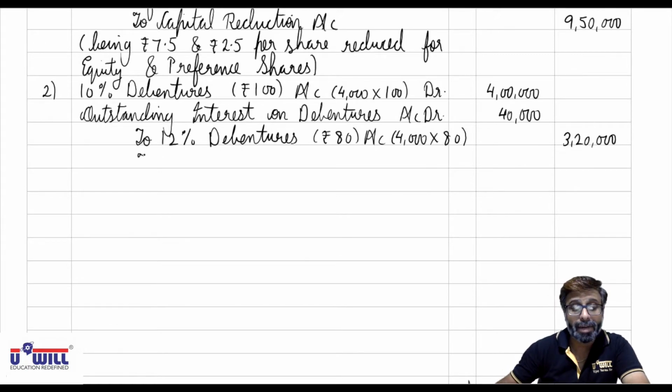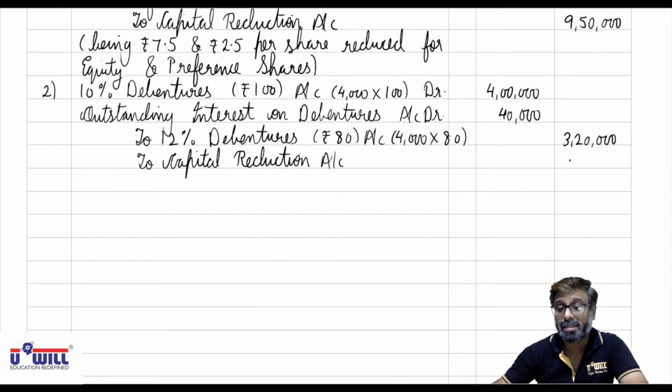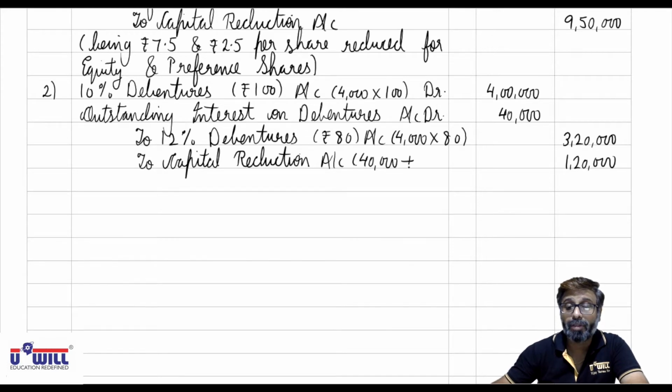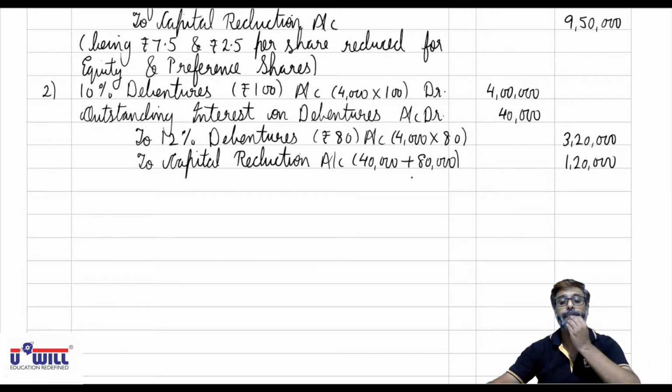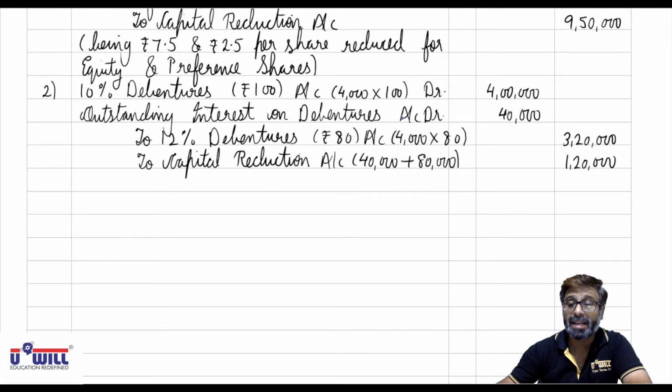And then to capital reduction account, the difference amount, 4,40,000 minus 3,20,000, 1,20,000. How come 1,20,000? 40,000 of interest is sacrificed plus 100 minus 80, 20 into 4,000, 80,000 of debentures face value is sacrificed, that is transferred to capital reduction.